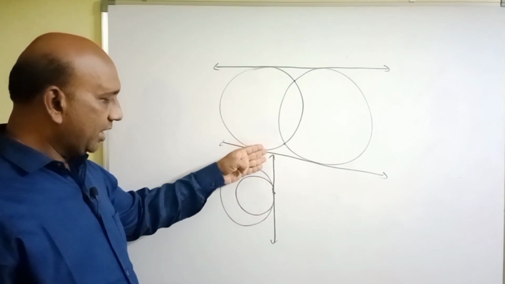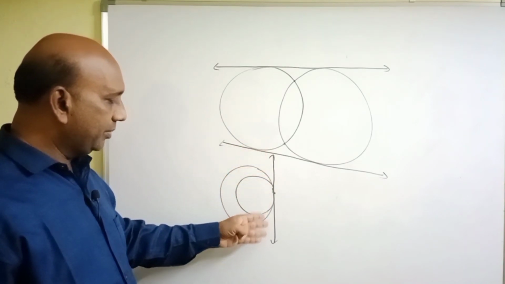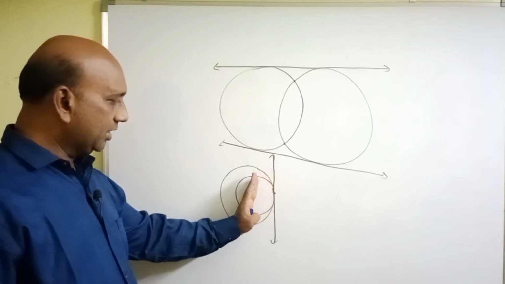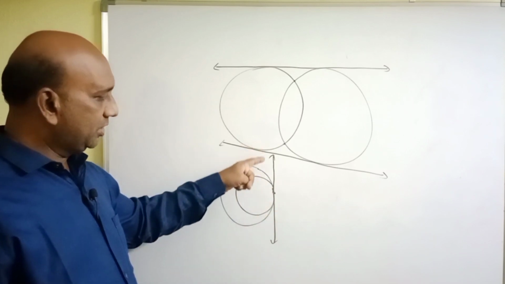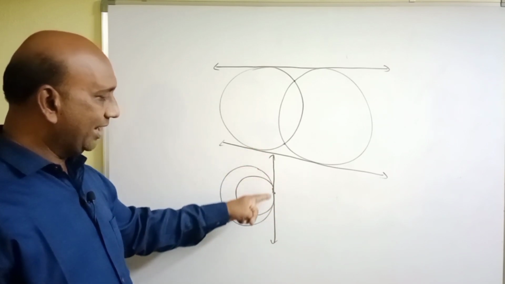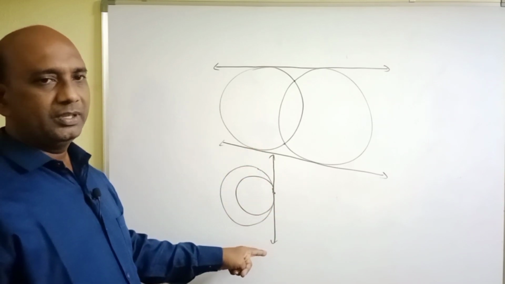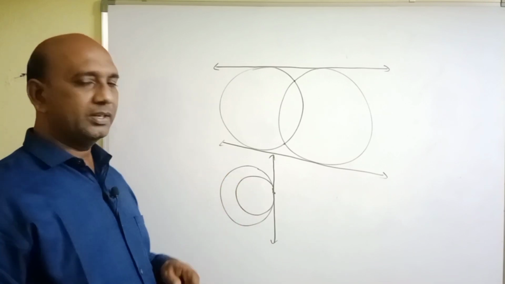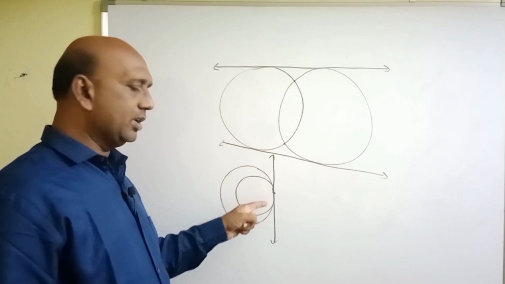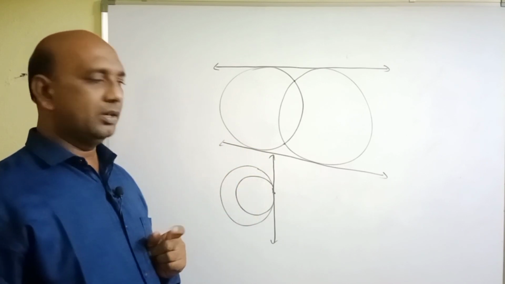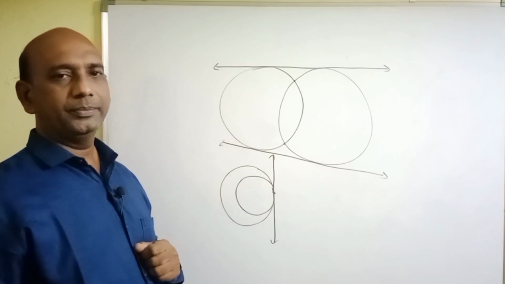And this type of common tangent is called a direct common tangent, because here both the circles are on the same side of the tangent. That means if two circles intersect at only one point internally, then the number of common tangents we can draw is 1, and that is also a direct common tangent.